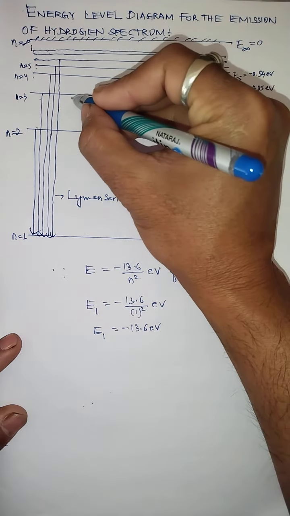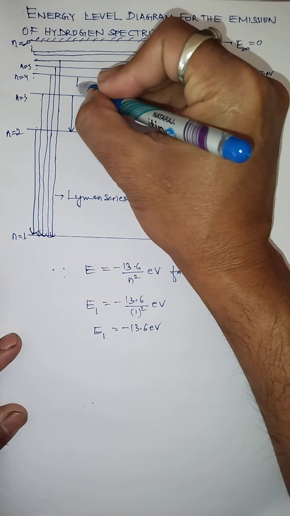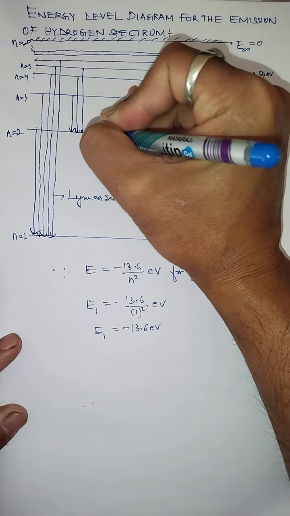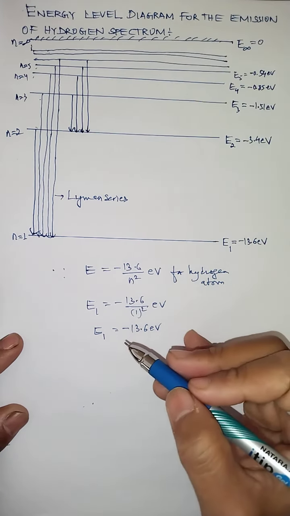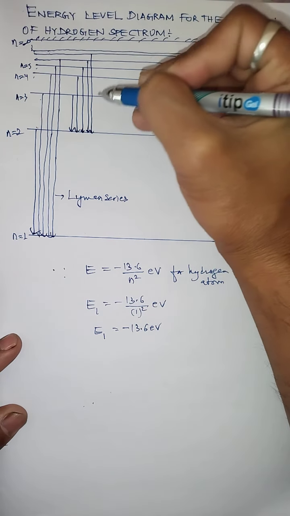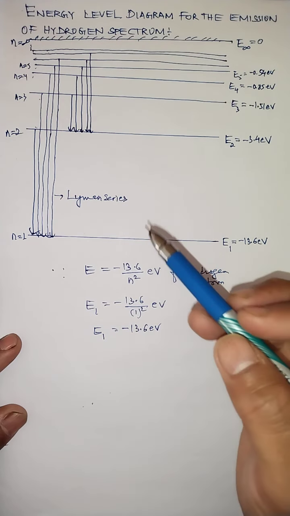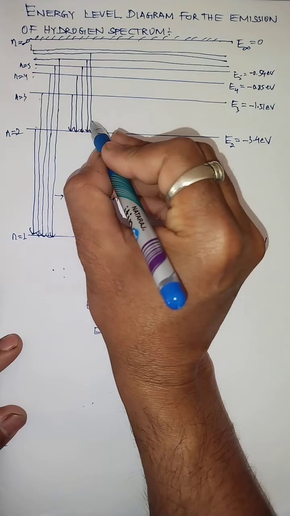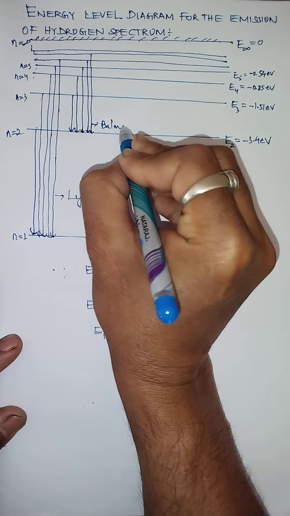Which means when electron jumps from 3 to 2, Balmer series. When electron jumps from 4 to 2, Balmer series. From 5 to 2, Balmer series. From 6 to 2, Balmer series. It will go on and on. But the electron has to jump from the higher orbits like 3, 4, 5, 6 to which orbit? The lower orbit, that is 2. This gives you which series? Balmer series. This is for Balmer series.